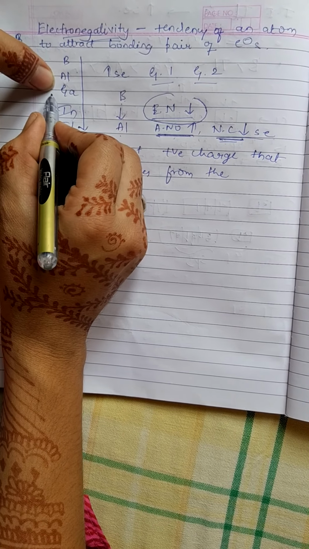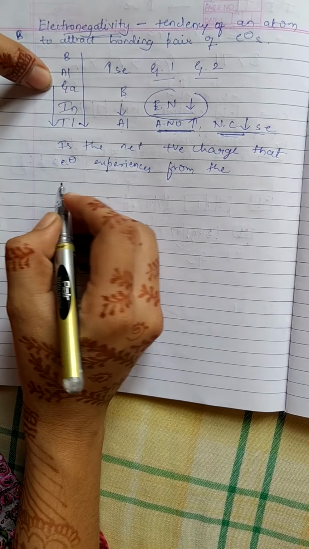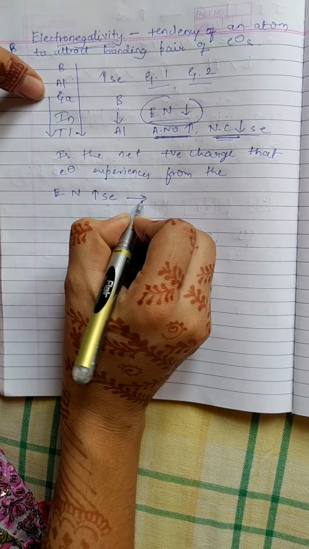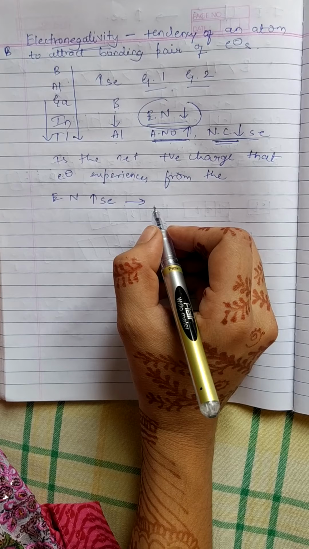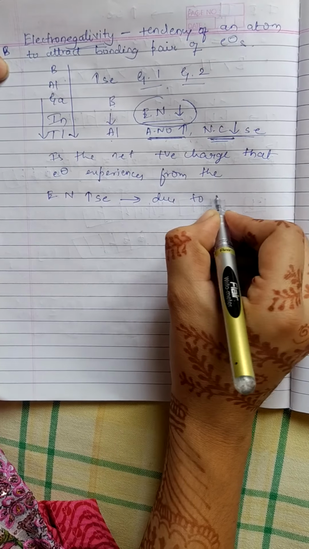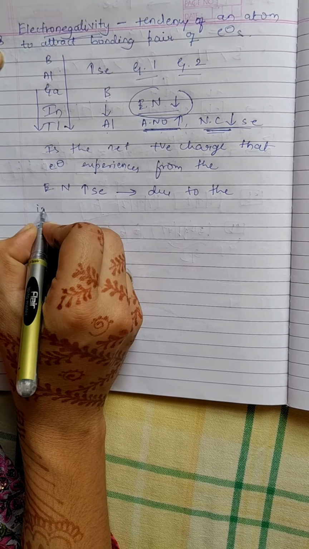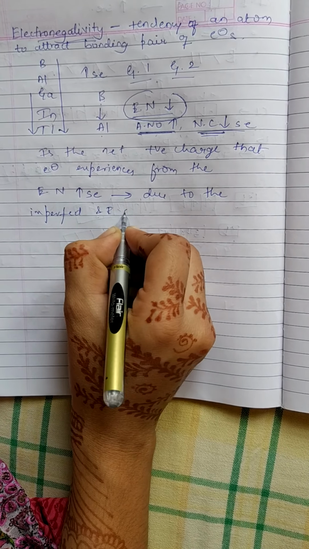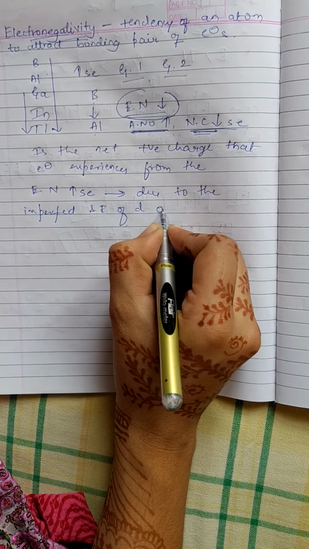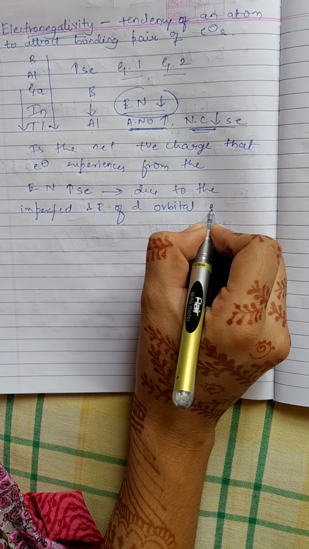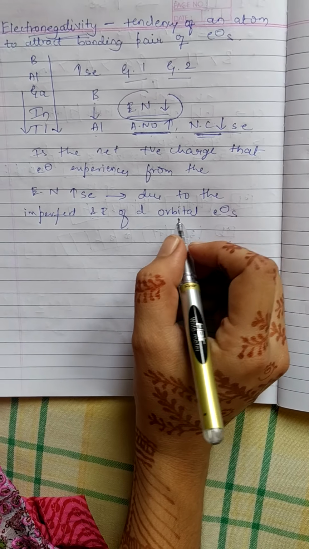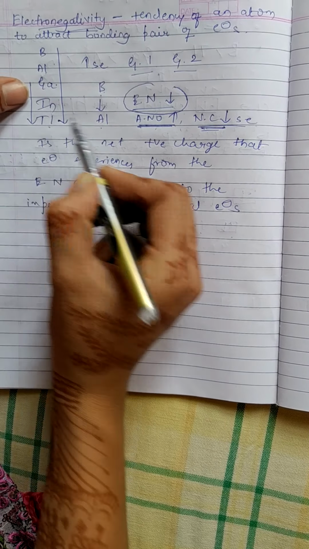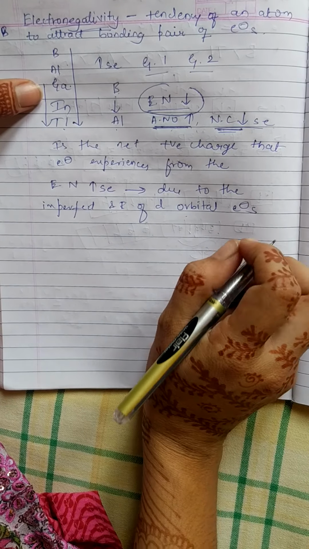After aluminium, from gallium to thallium, electronegativity increases because of the imperfect shielding effect of d orbital electrons. Due to the imperfect shielding effect, electronegativity from gallium to thallium increases.